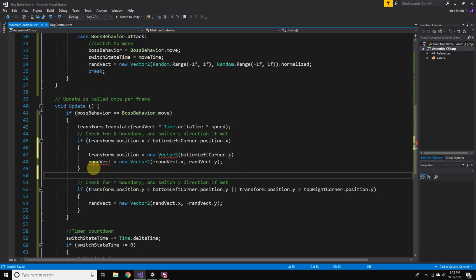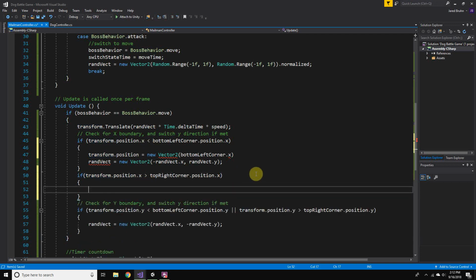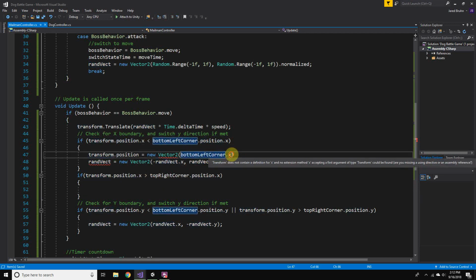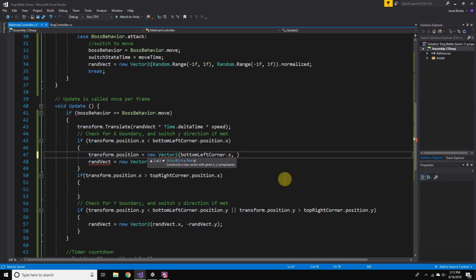we can make another if statement here where it's greater than the top right corner. Okay, so if it's less than the bottom left, we will change the position to be exactly the bottom left, and then transform dot position. We'll leave Y the same.